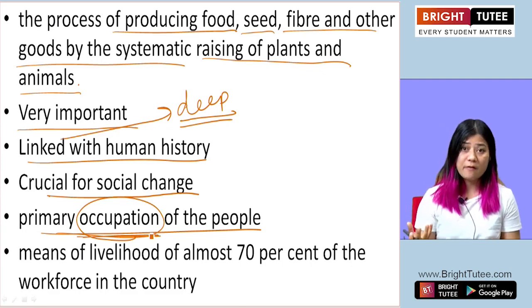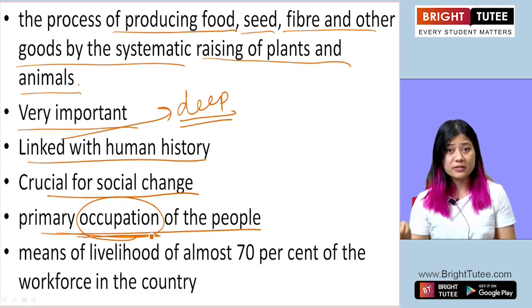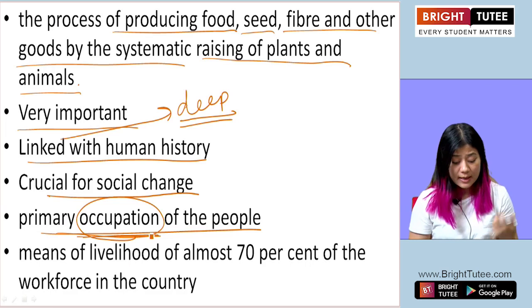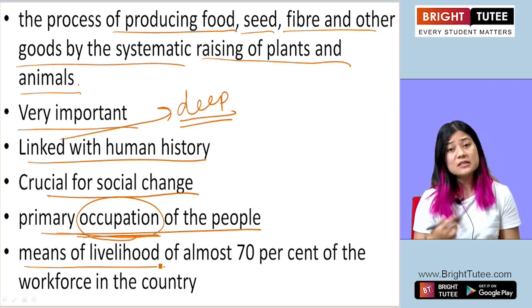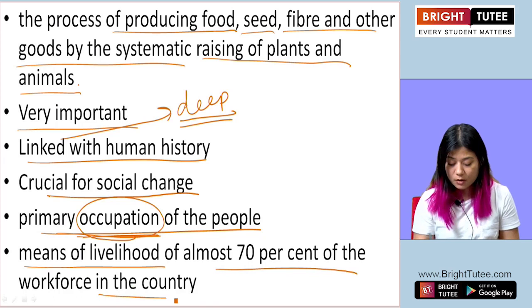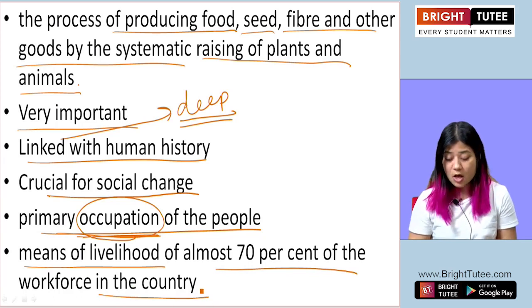They work as farmers, they work as laborers in cultivation of crops in the land. Okay, and that is why agriculture provides means of livelihood to almost 70% of the workforce in our country.